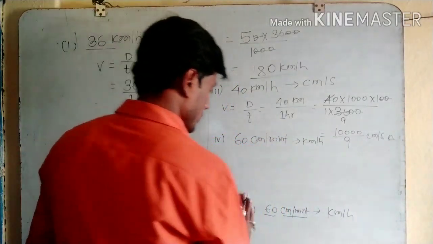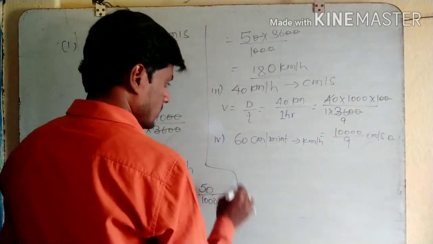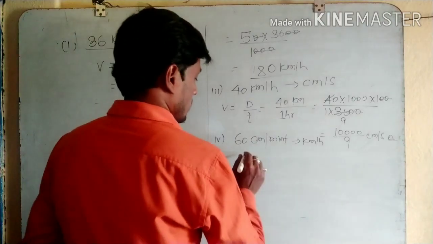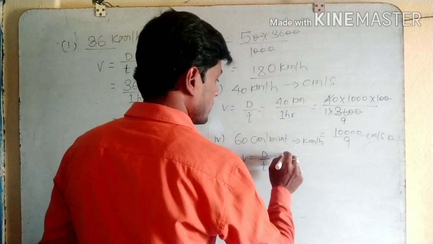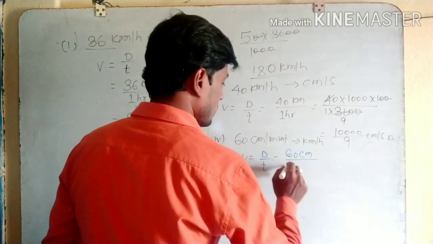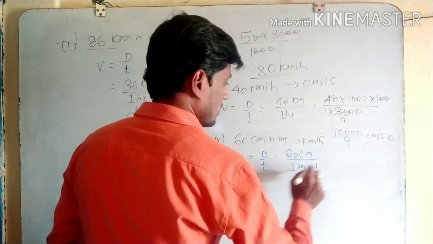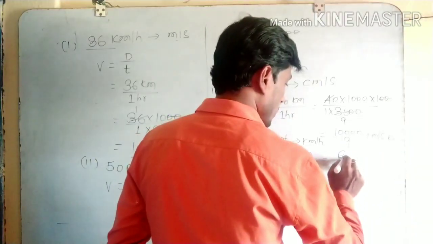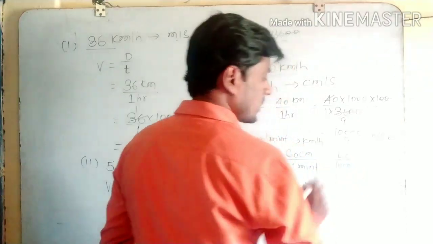So v is equal to distance by time. Distance is given 60 centimeter and time is given 1 minute. We have to change into kilometer, so first change into meter and divide by 1000.